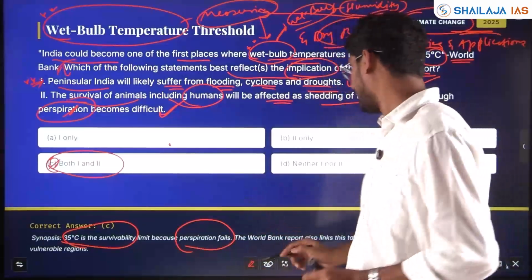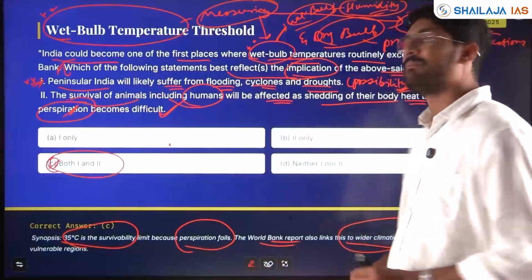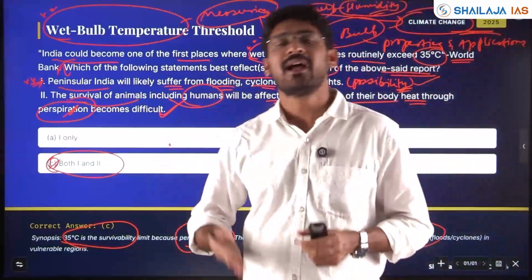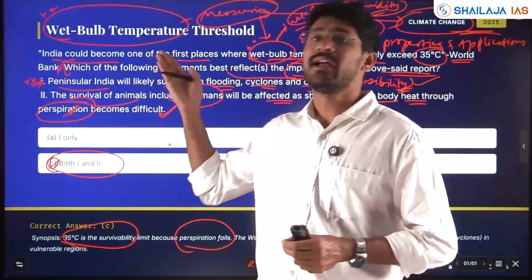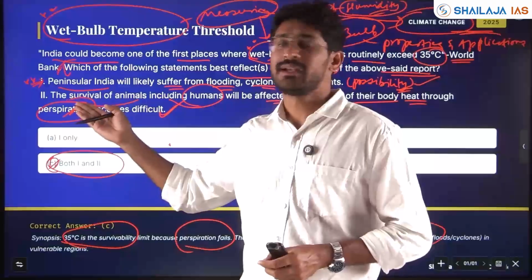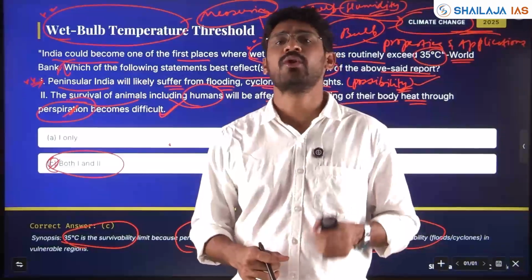You can't sweat. The World Bank report also links this to wider climatic instability with respect to floods, cyclones, including in peninsular India. It has spoken in the report about this topic. So it is correct. It has been directly taken from the World Bank report. So both statement 1 and statement 2 are correct.